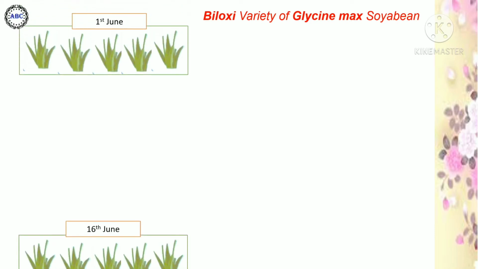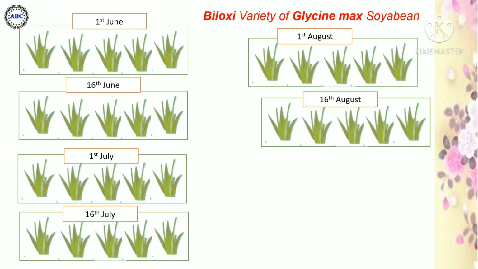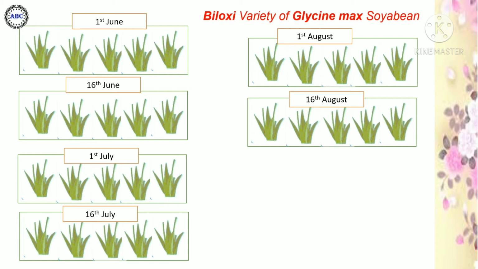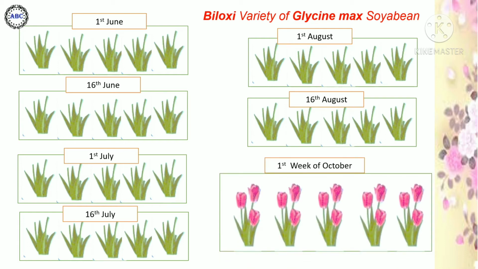In the case of the Biloxi variety of soybean, they observed that when successive sowing of seeds with 15 days interval was carried out from the first week of June up to the last week of August, all plants, irrespective of their age, produced flowers in the first week of October. That is, plants from the initial sowing produced flowers after about 120 days and the plants from the final sowing produced flowers only after about 30 days.